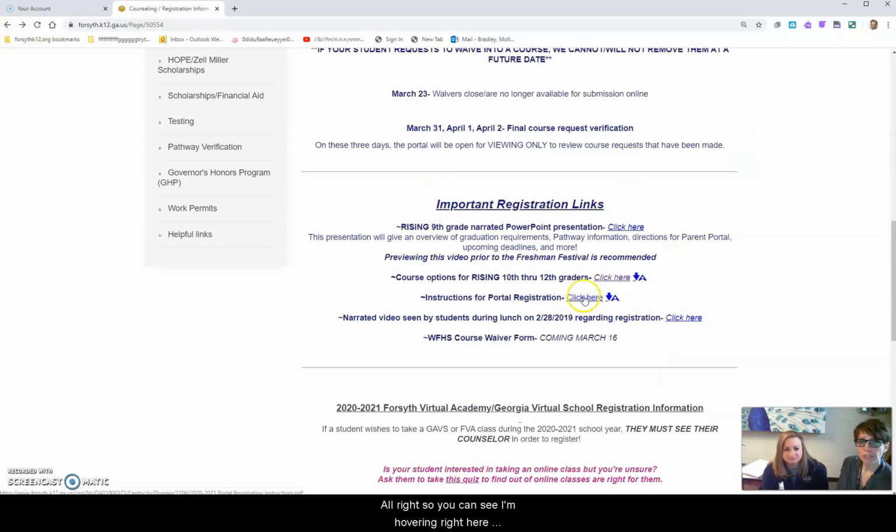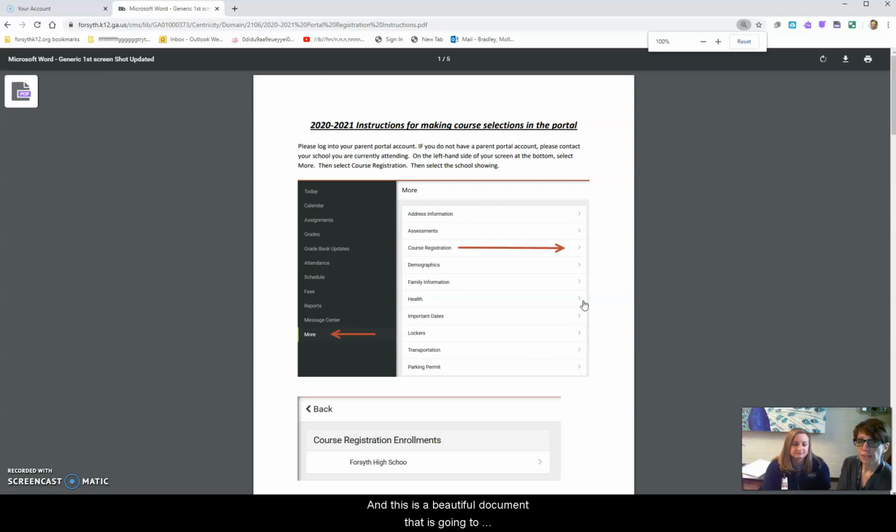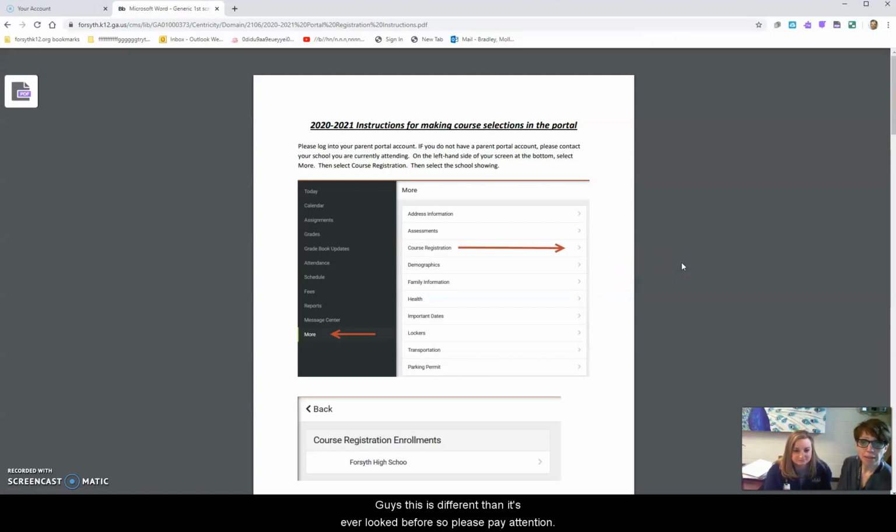All right. So you can see I'm hovering right here, instructions for portal registration. You're going to click there, and this is a beautiful document that is going to walk you through step by step. Guys, this is different than it's ever looked before, so please pay attention. You're going to see a screen that looks like the one in front of you. You're going to click on course registration and more.